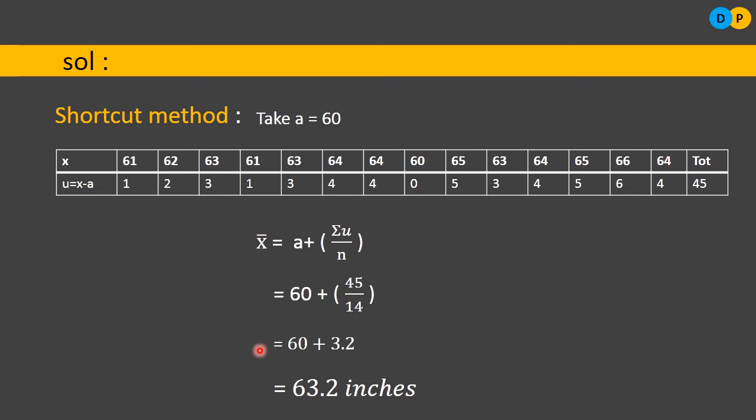So using the direct method we got the same answer, and using the deviation or shortcut method we also got the same answer. Both methods are one and the same. This is how we find the arithmetic mean for ungrouped data. We have only x values without frequency. So for ungrouped data, we can go with either the direct method or the deviation method. Thank you.